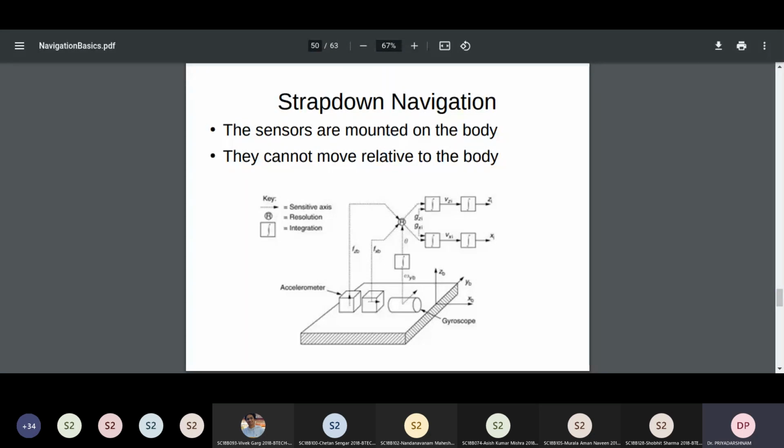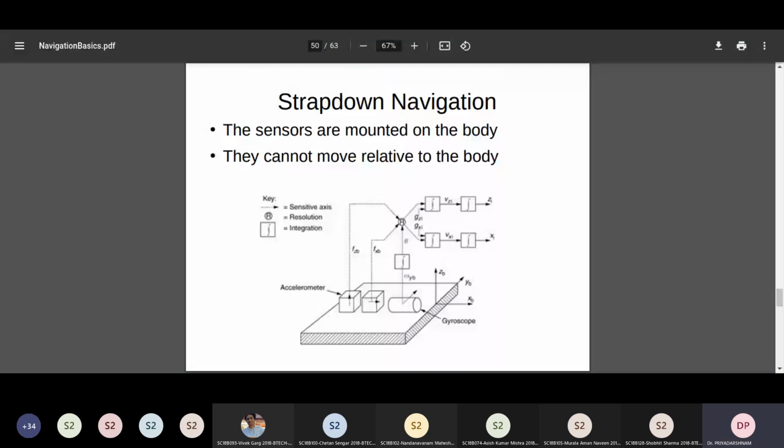When the orientation of the spacecraft changes, the acceleration measured is with respect to this new orientation. So we no longer directly get the inertial measurement with respect to the initial coordinate system.